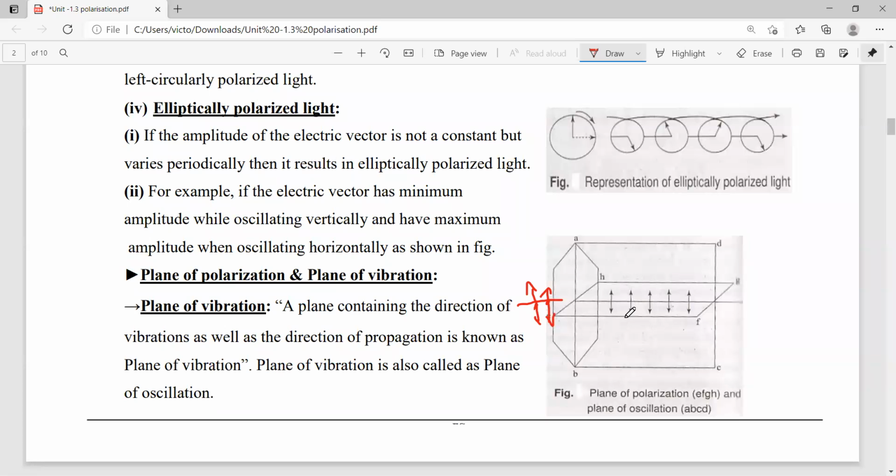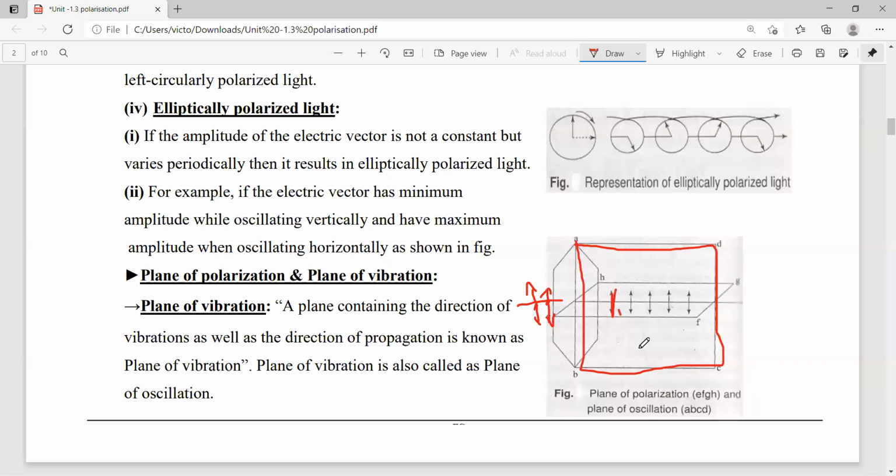When you observe that this is the particle vibration, the vibration is along the plane A, B, C, D. So the plane of vibration means the plane in which the vibrations are going.